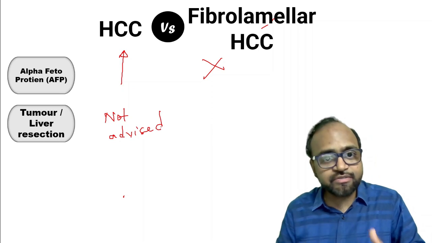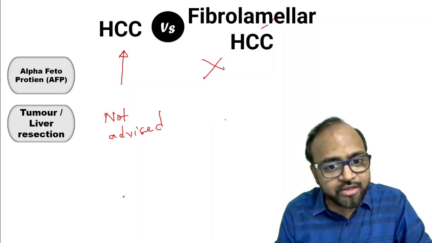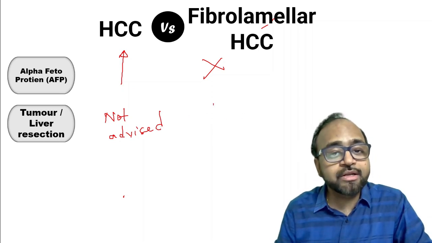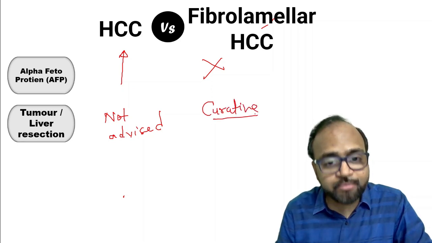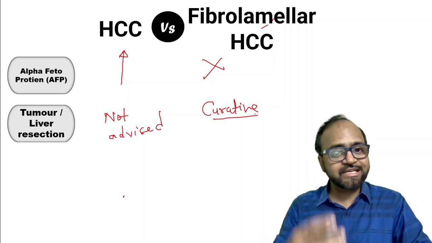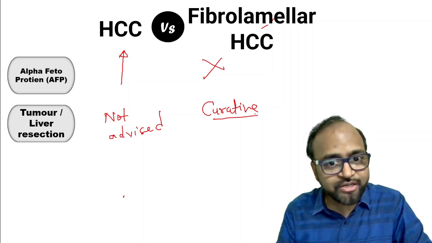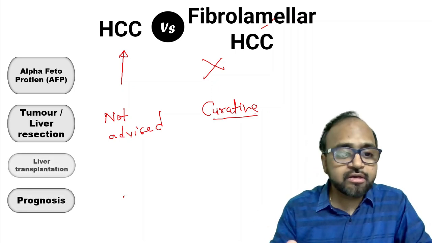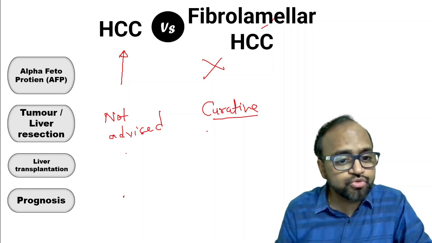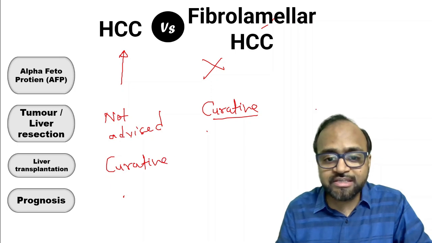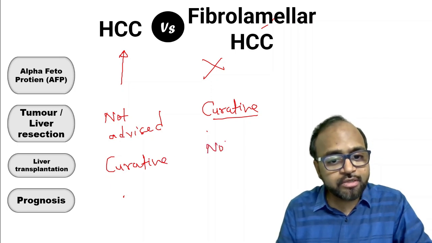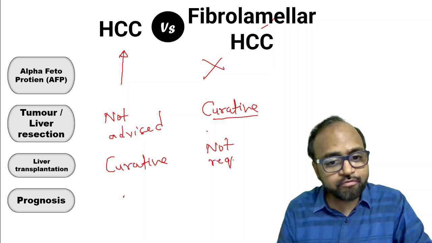Because it is a very aggressive tumor, it invades into the portal vein, right? Whereas complete tumoral resection is usually curative for fibrolamellar HCC because it shows a slightly slower growth, or an indolent pattern of growth. Liver transplantation is usually considered to be curative for HCC. It is usually not required for the fibrolamellar type.